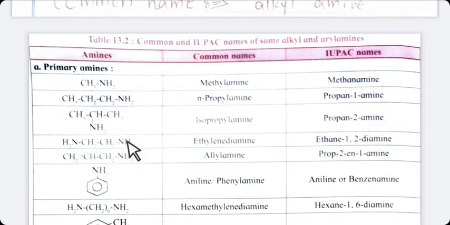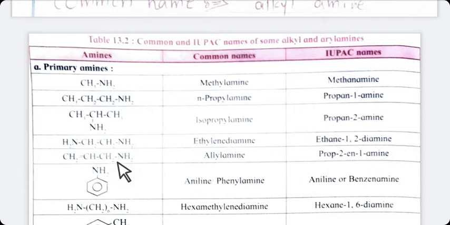Now next, 2 NH2 groups are there. So simple. If you number 1, 2 from right side, you can number it from left side 1, 2. One NH2 is on first carbon, another NH2 on second carbon. So 2 NH2 groups are there, means it is diamine, and 2 carbon atoms are there, means ethane. So ethane-1,2-diamine.